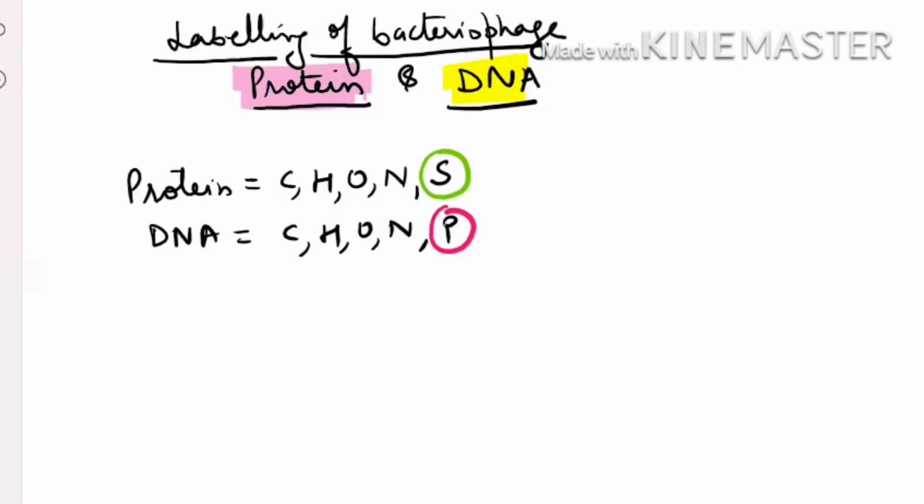So they prepared radio-labeled bacteriophage by growing the virus in a medium where they provided S35 and P32. See here, in one medium they are providing S35, in another they are providing P32. So the virus grown in the P32 medium has its DNA radio-labeled.